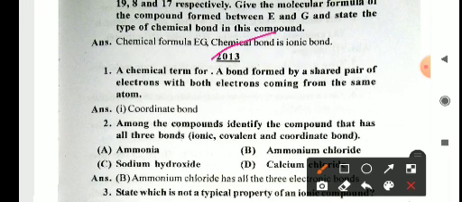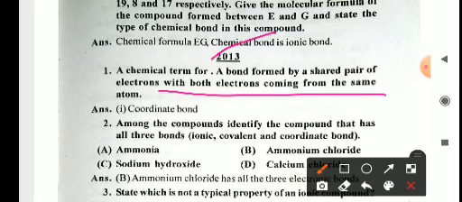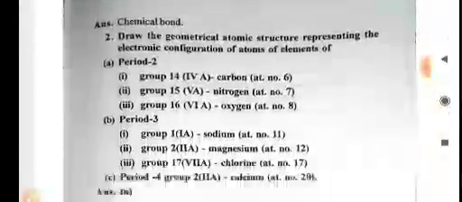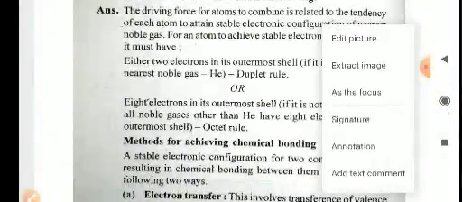2013. What is the chemical term for a bond formed by a shared pair of electrons, with both electrons coming from the same atom? That is a coordinate bond. So these are some of the year-wise questions which are given in your book. Okay.